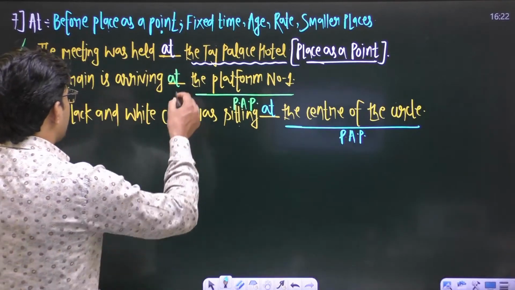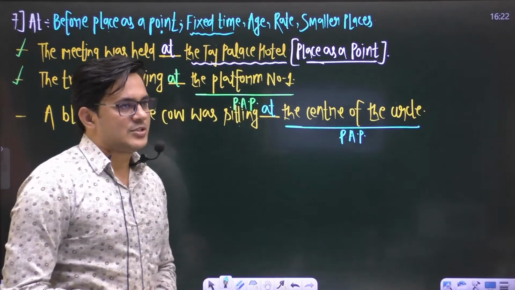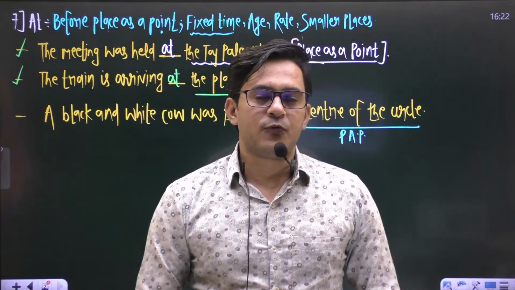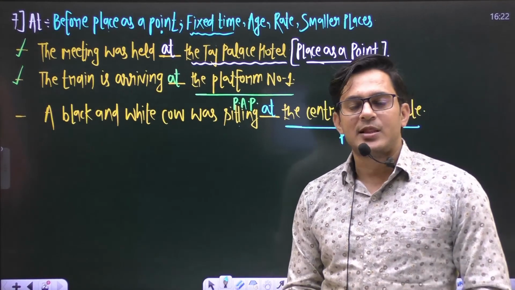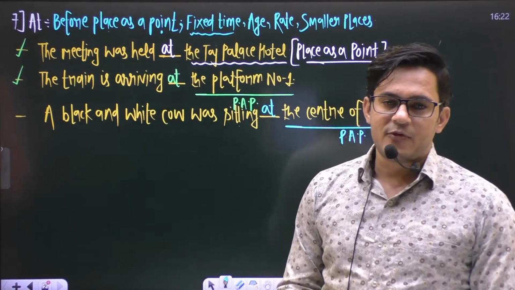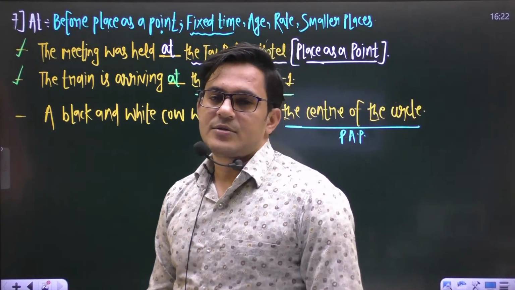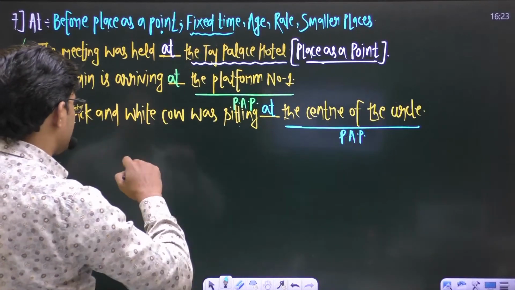So let us talk about fixed time. You know very well about fixed time. We just say this class starts at 4 p.m., or any fixed time, you can say 12:30, 9:47, okay, and 1:10. These are the examples of fixed time, and before fixed time we use a preposition at.